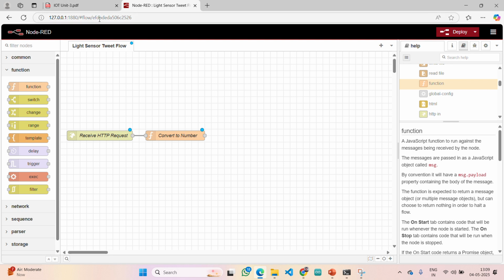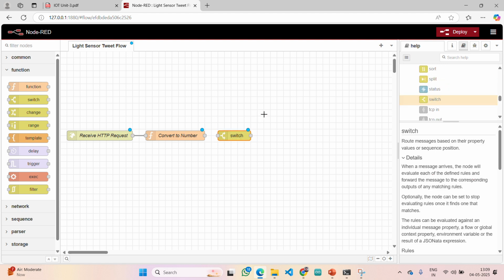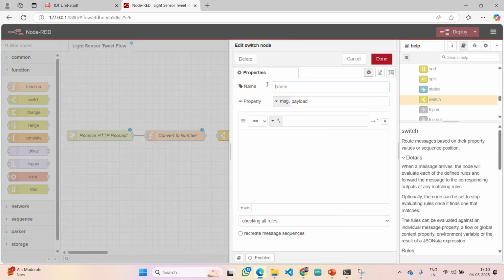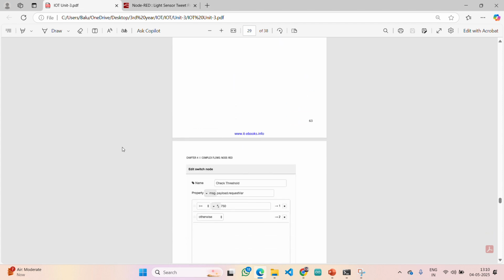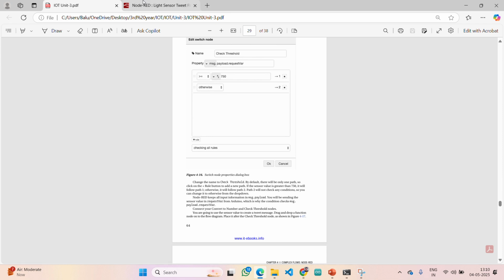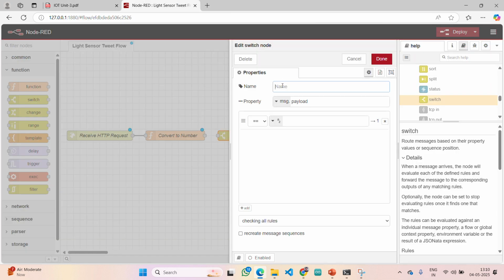Now once we get the integer value, what we are going to perform is a switch case, right? If the value is greater than some threshold, as I told, greater than 300 and so on, then only we are going to get the Twitter notification. Otherwise, we are not interested in getting it. So here it is given as some threshold name. Let me say, check threshold, nothing but our sensor value.